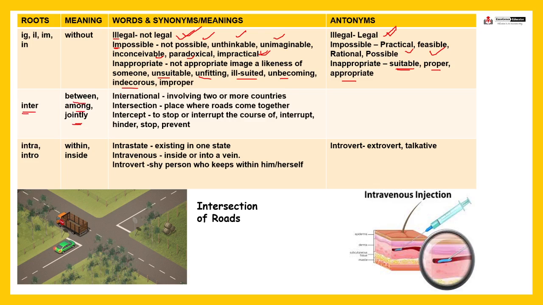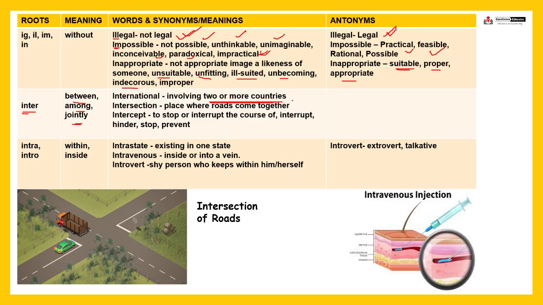Next, inter means between, among or jointly, right? Together, jointly. International, that is involving two or more countries. We all know the meaning of international. It may involve two countries or it may involve more than two countries. An international treaty means it can be between two countries or among a few countries, among 3, 4, 5 or n number of countries, fine.